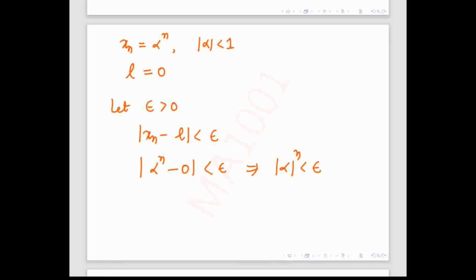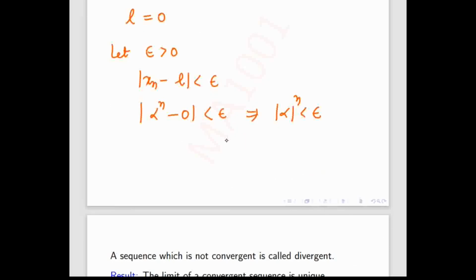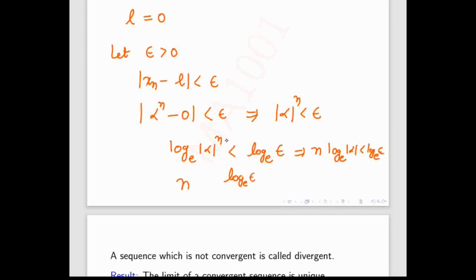How to find n? Apply log on both sides. I'm just applying log base e. Is it okay? Then it will give n times log base e of mod alpha is less than log base e of epsilon. So what is the value of n? Log base e epsilon divided by log base e mod alpha.